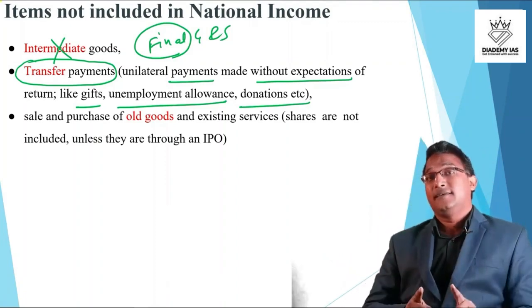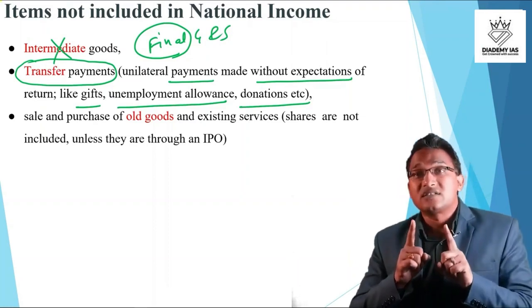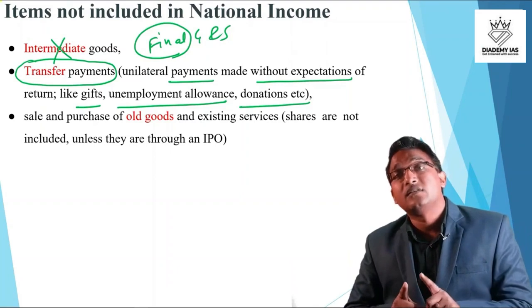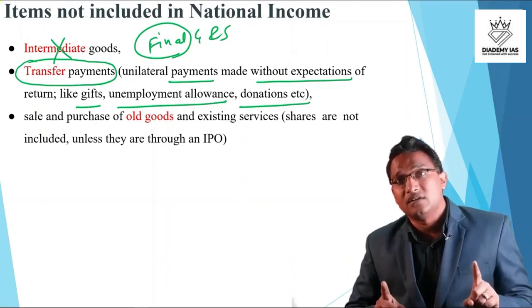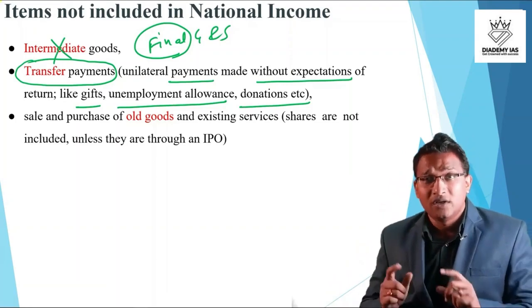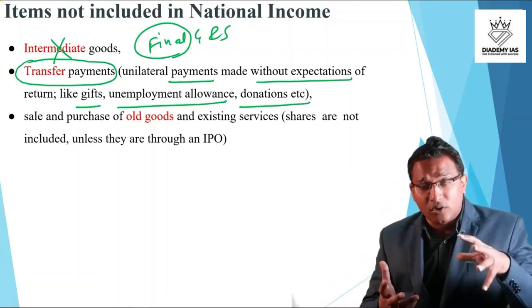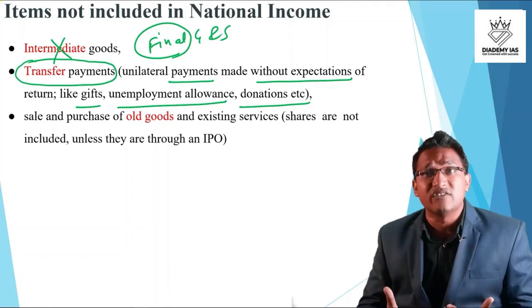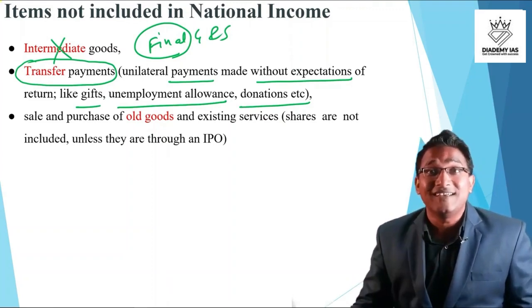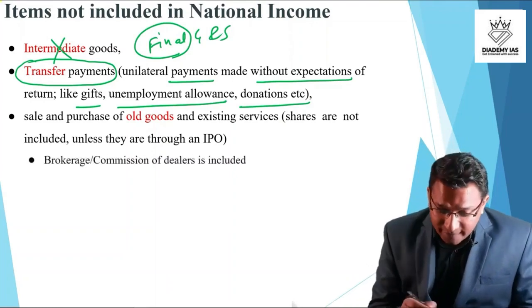And yes, during the sale and purchase of old goods and services, there is a possibility that some brokerage or commission amount is involved, because the commission dealer, the broker, is providing his or her services. So that part of the value will be considered in the GDP. You have to be very careful.